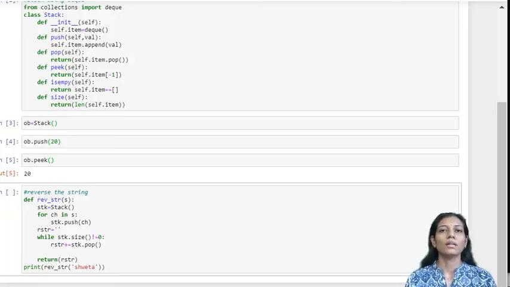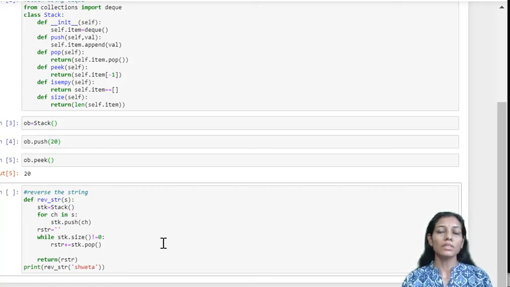Now let us see one of the applications of stack, that is to reverse a string. Here we are asked to define a function using the existing class that we have defined. You can use either the class which uses a list to implement the stack, or the stack implemented using deque. So here I am defining a reverse function.